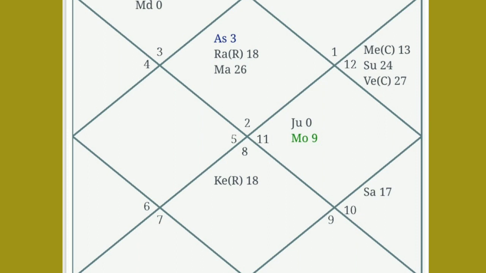Here Mercury is combust because it is within 11 degrees from the Sun. But here combustion of Venus is stronger than Mercury because Venus is closer, within 3 degrees from the Sun.